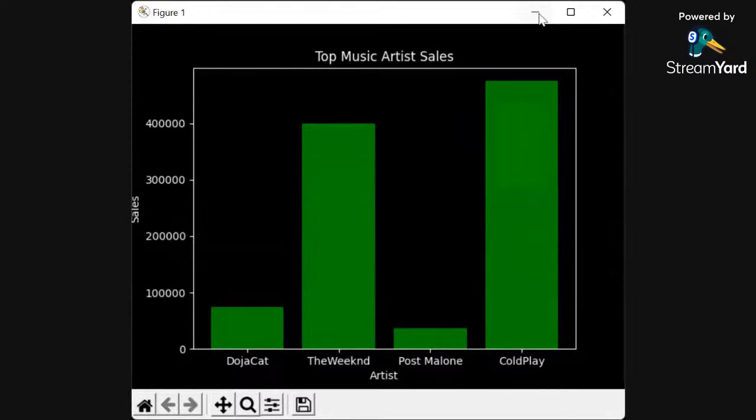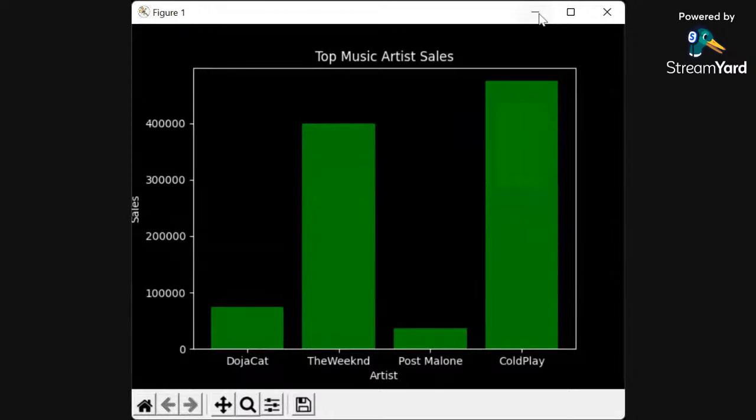And remember, the values have to line up. So the sales for Doja Cat will be lined up with the same position. Doja Cat would be lined up with 75,000. The Weeknd would be lined up with 400,000. Post Malone is the lowest, so he would be lined up with 37,000, and Coldplay is the highest, lined up with 475,000. So this is how you can analyze statistical data inside of a graph.